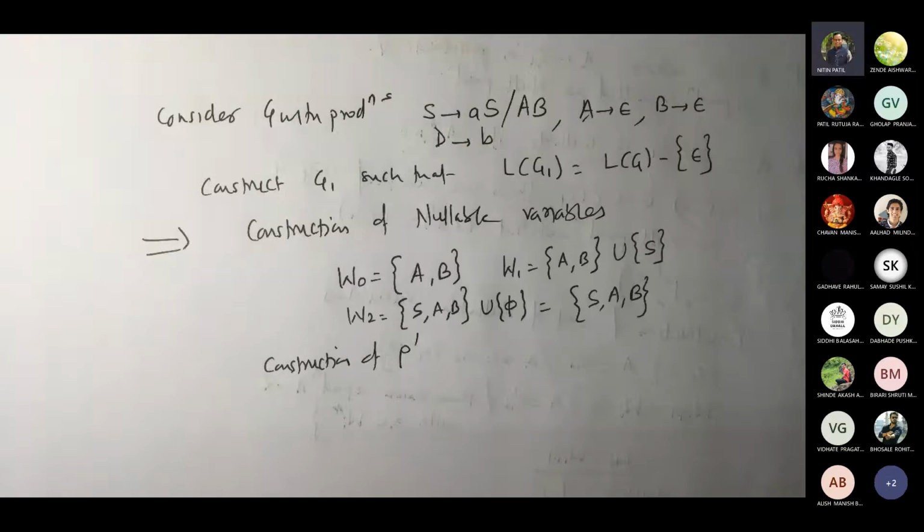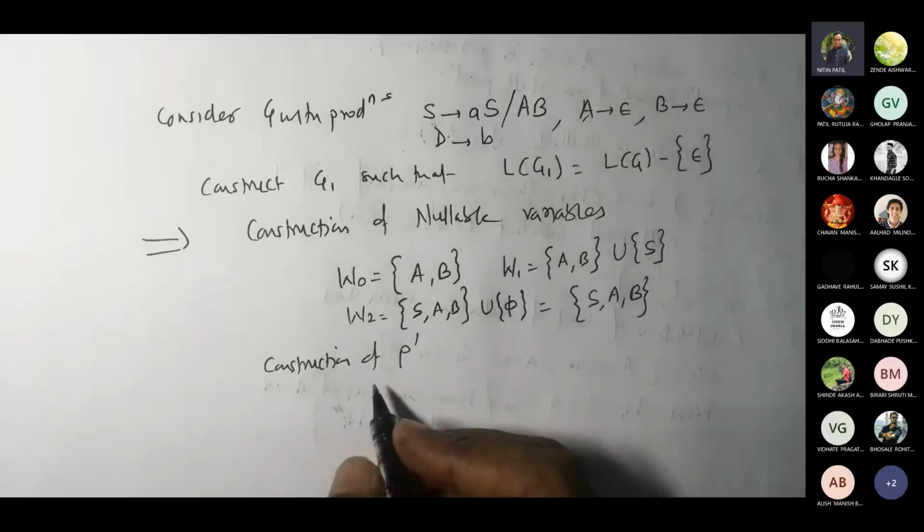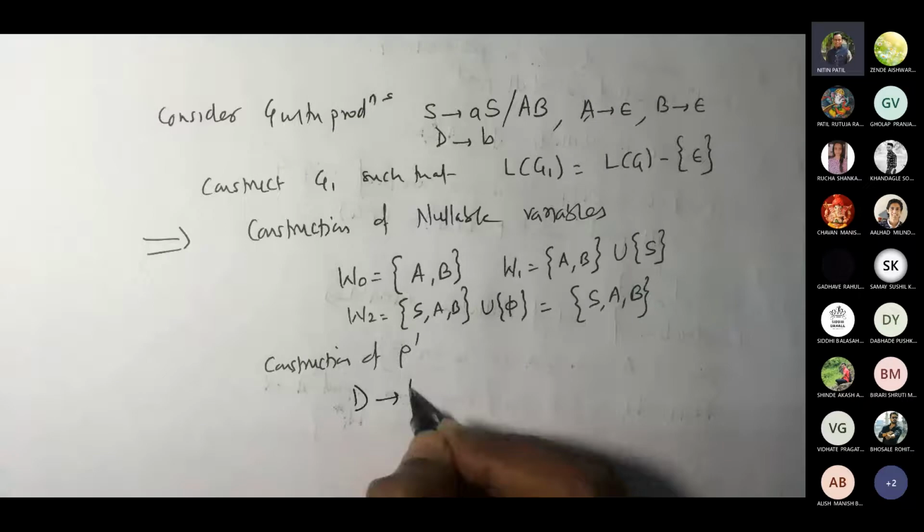Now what you do as per the rule, the productions which don't contain any nullable variable. So which are the productions which are not containing any nullable variable on the right side? D gives B. It is the only production, correct? So let us add it directly.